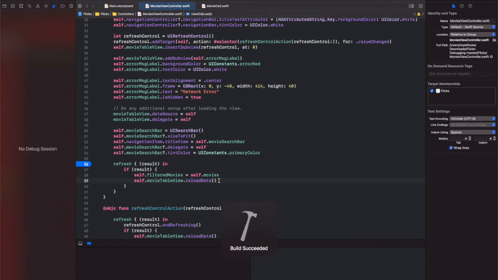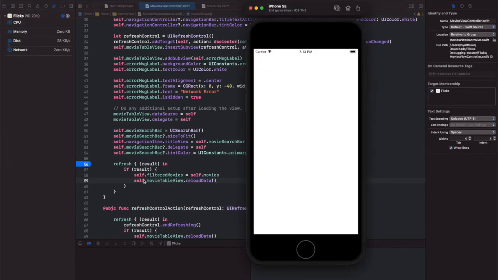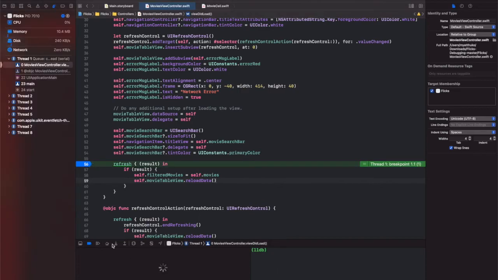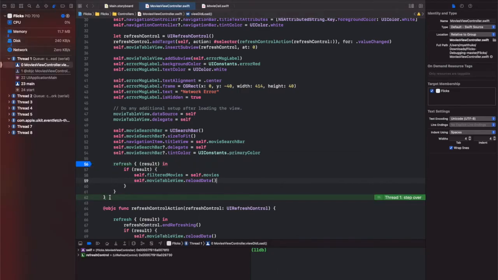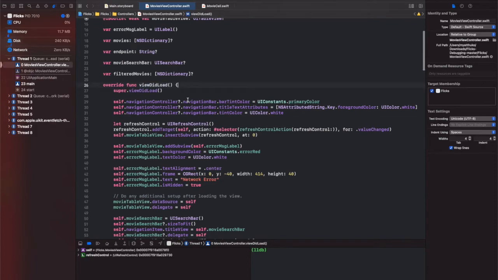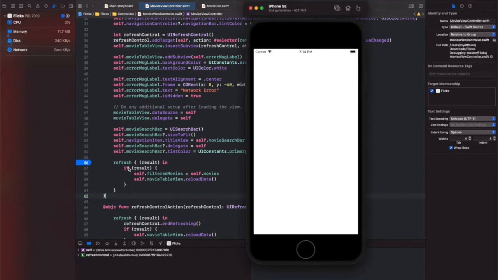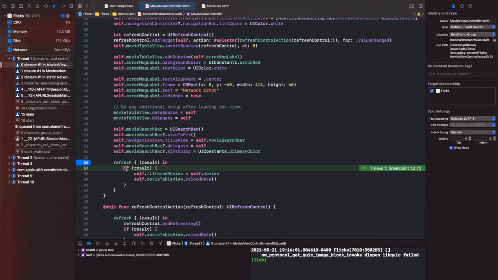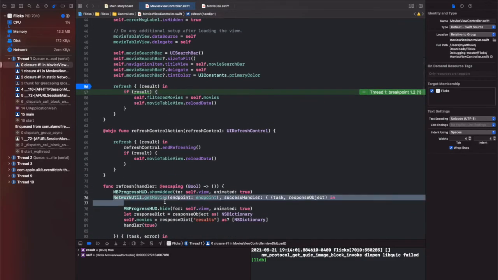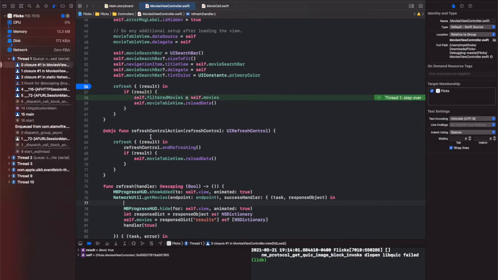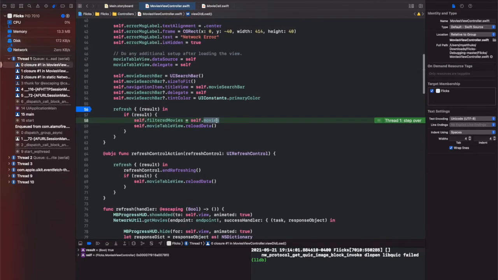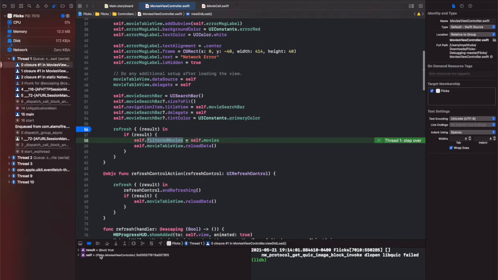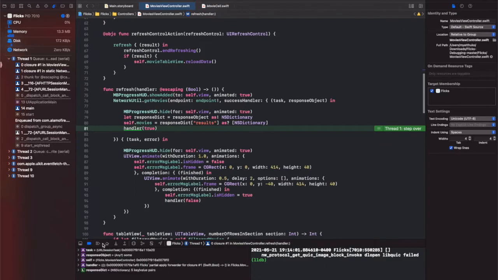So when we move this inside the refresh function and run again with breakpoints, as we expected, we reach this point, and we run it, and it ends the viewDidLoad. Then it comes back to the refresh function. If there is a result, we call this here, and then we filter. We put whatever movie result we had into the movie filter as well. Then it reloads the table view. Then it ends.